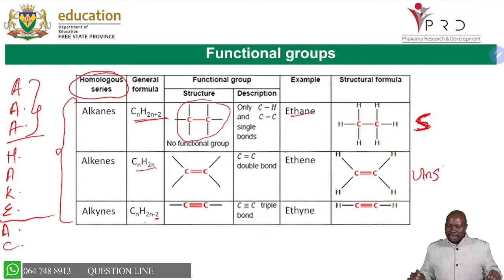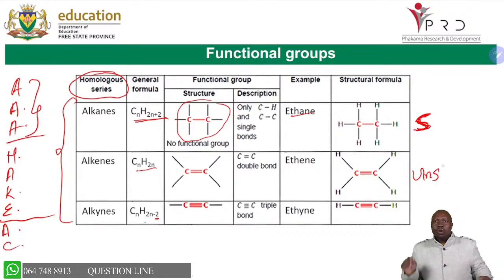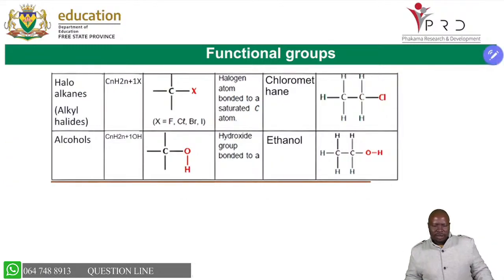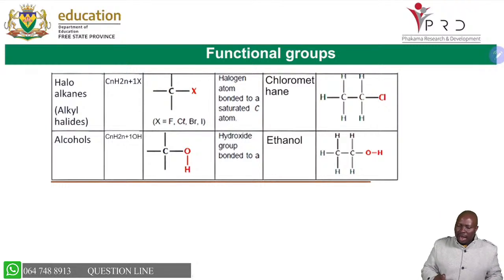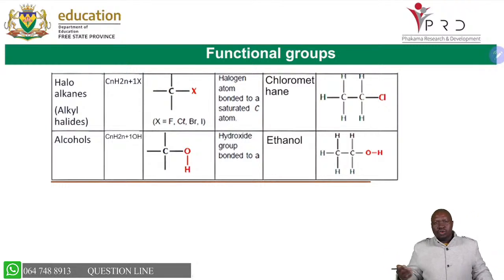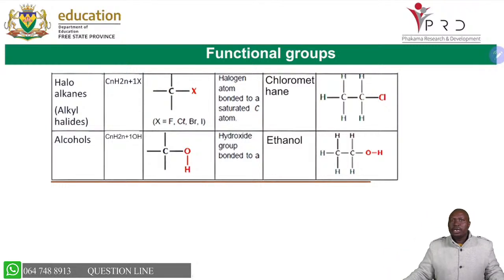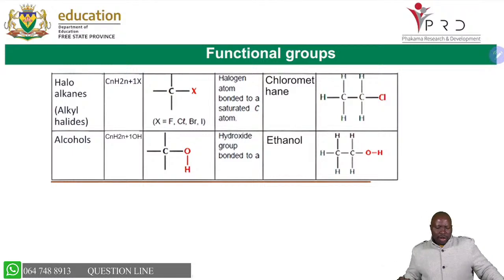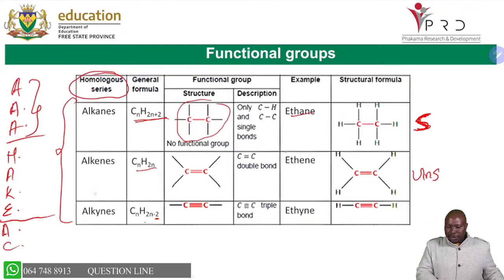Remember, I emphasize that you must always remember the exam guideline as you define, because you can get a question. The first definition I gave you was of a hydrocarbon, where I said hydrocarbons are made up of hydrogens and carbons only. Please always emphasize the word only, because if you say hydrocarbons are made up of hydrogens and carbons and you don't say only, your answer will be wrong. So the hydrocarbons are the 3: alkanes, alkenes and alkynes.